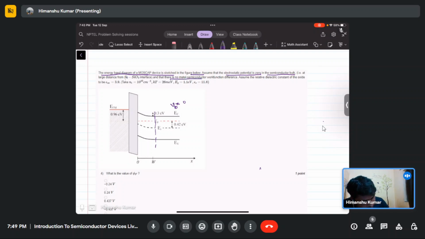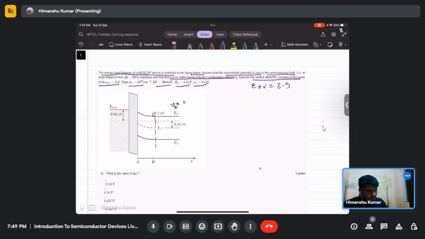There is no metal semiconductor work function difference. Assume that the relative dielectric constant of the oxide, epsilon ox, is 3.9. Take ni as 10 power 10, kT as 26 milli electron volt, Eg as 1.8, epsilon s as 11.8.